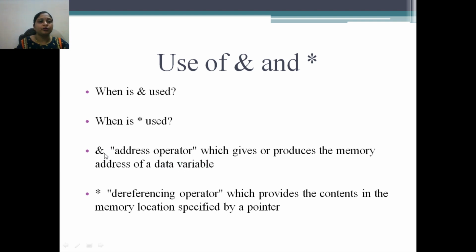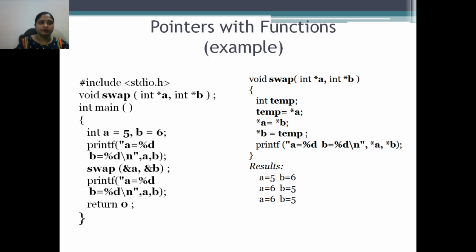So whenever you want to retrieve the address of a particular variable, you can use the ampersand or address operator. The star operator, asterisk operator, is also referred to as the dereferencing operator, which provides the content in a memory location specified by a pointer.